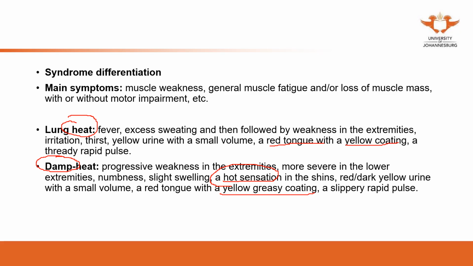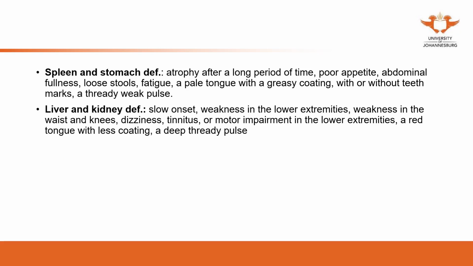Apart from these symptoms, they also may present with a heaviness sensation in the anus area, and a slippery rapid pulse. Spleen and stomach deficiency, because the spleen is where the acquired qi comes from. The spleen is also in charge of the muscles.